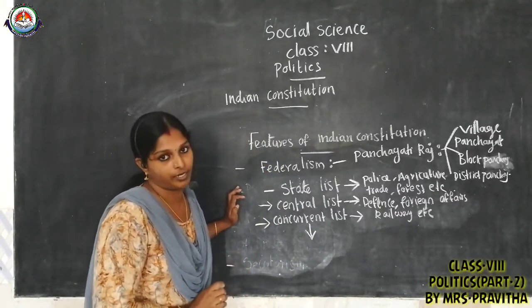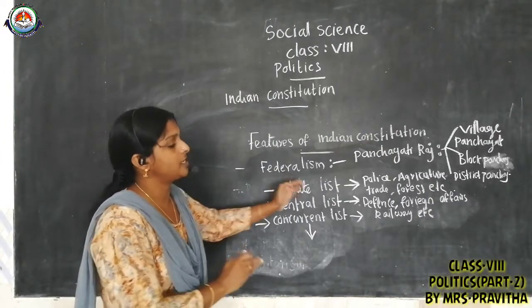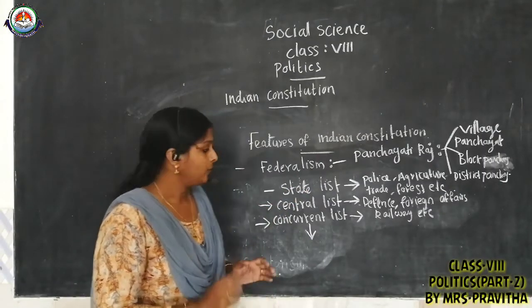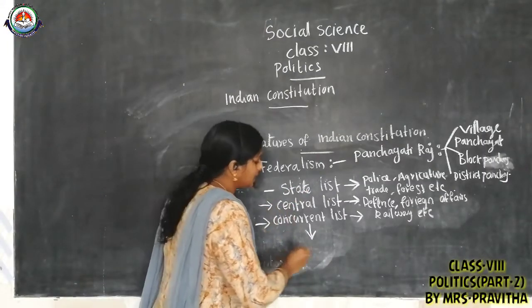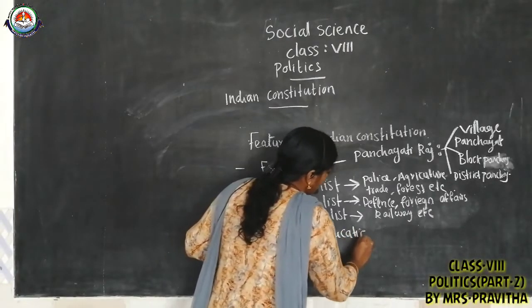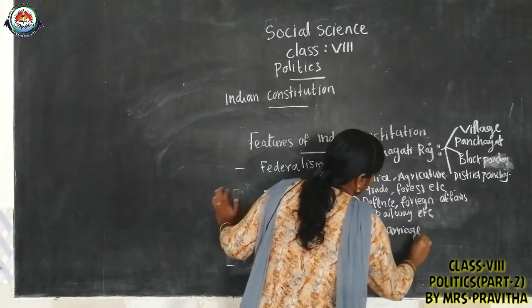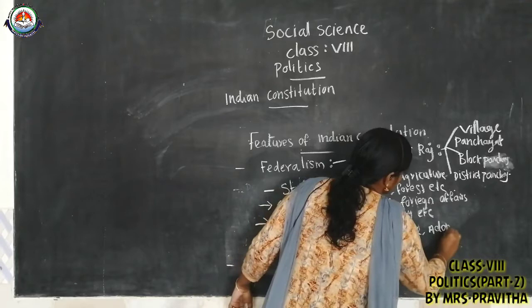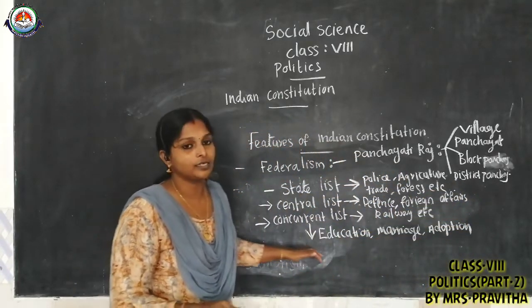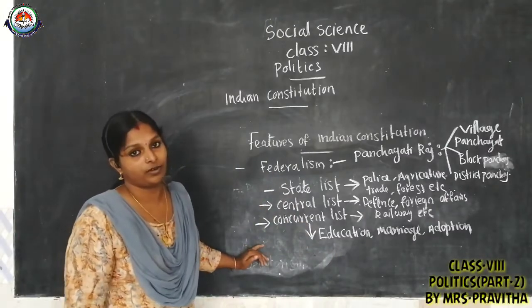to take the decision. Whatever the law regarding this subject, both central government and state government have equal power. Clear? We can look at some subjects in the concurrent list. You know, children: education, marriage, adoption, succession. Like that, many subjects are there in the concurrent list, and in that list both have the same power.